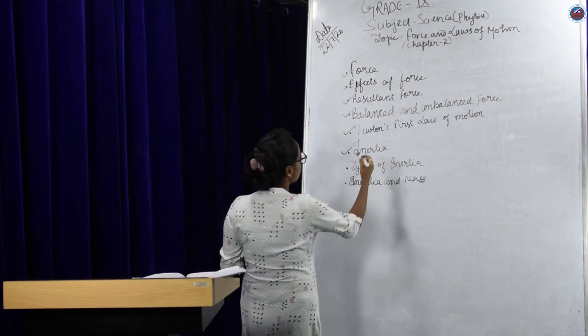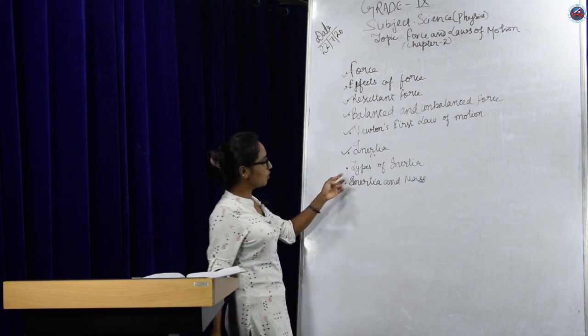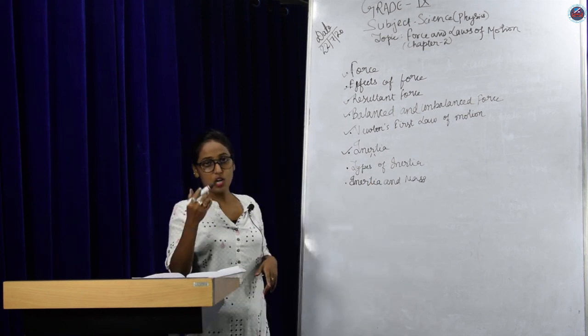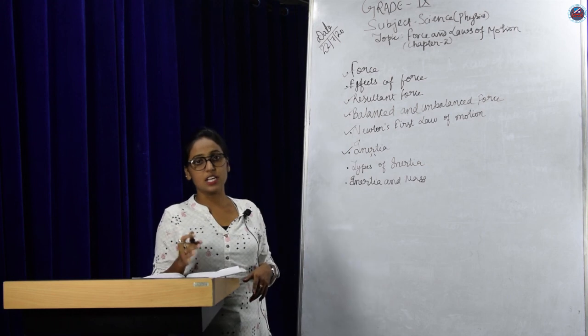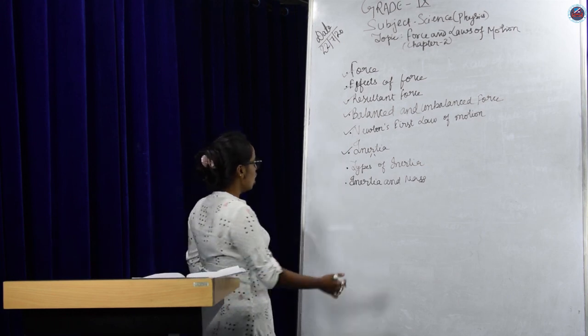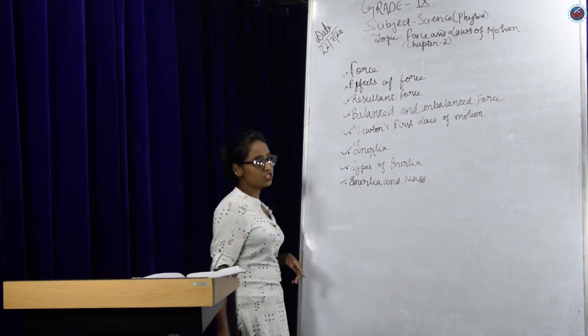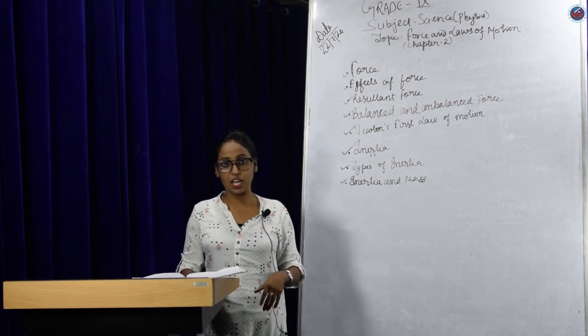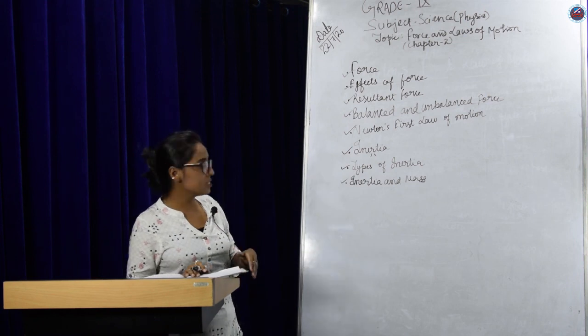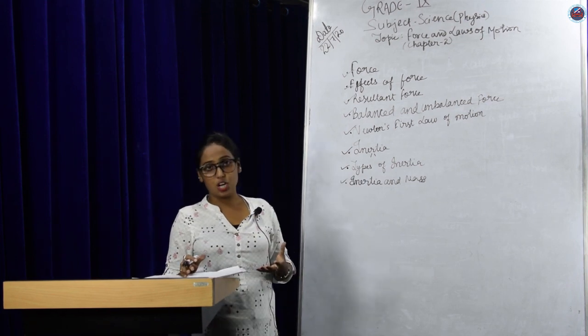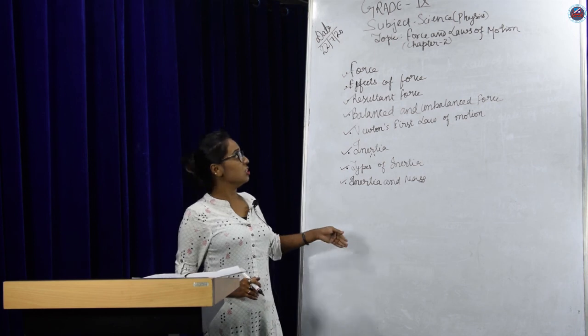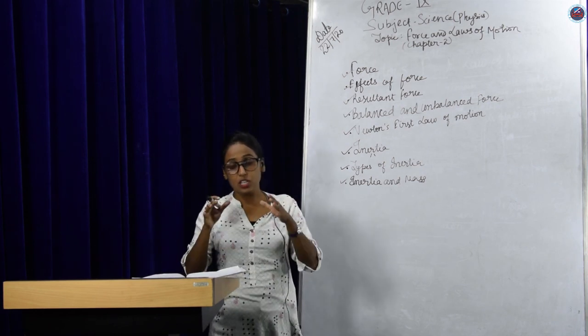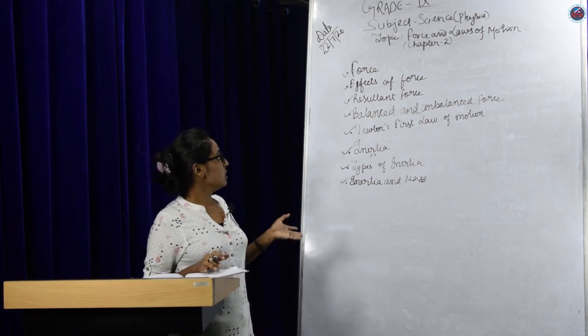And then we have also learned about the different types of inertia: inertia of motion, inertia of rest, and inertia of direction. And lastly, we have talked about inertia and mass, that mass is proportional to the inertia of the body, and a heavier body always gives more inertia than a lighter body. So these are the subtopics which we have learned in this video.